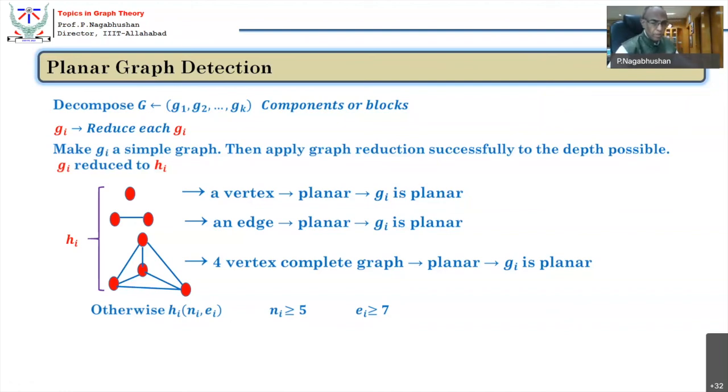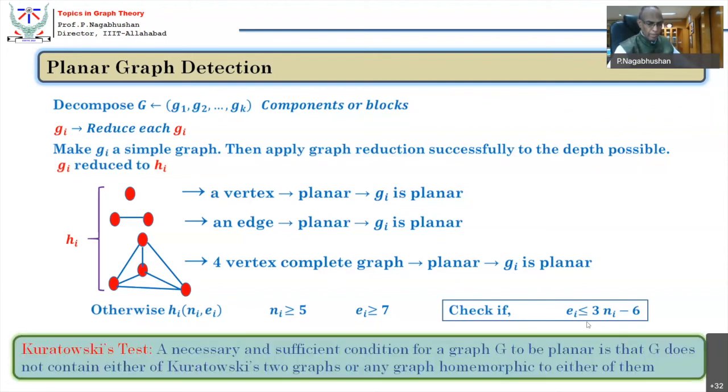So check the inequality. If this inequality is satisfied, it may be planar. If it is not satisfied, I am very happy. It will be non-planar.